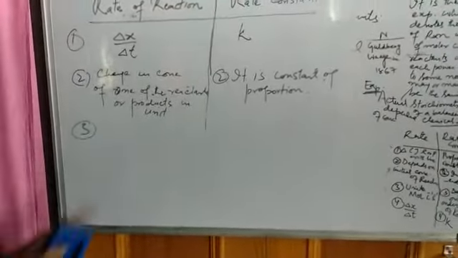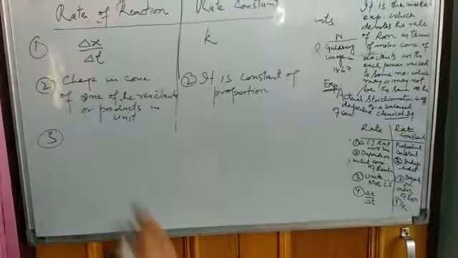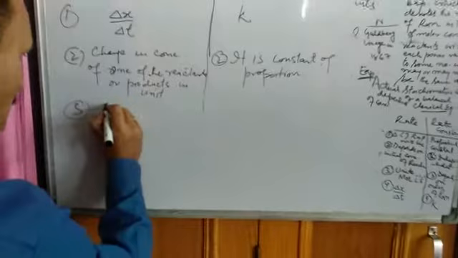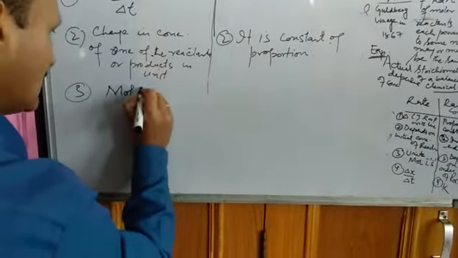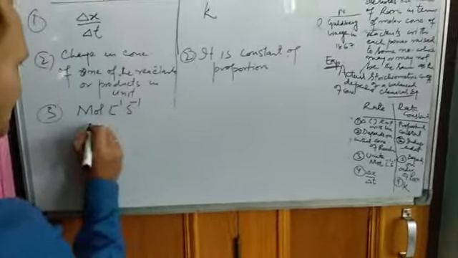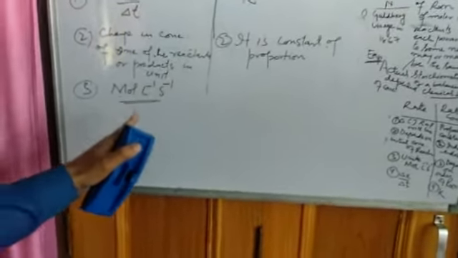Then, as far as units are concerned, the unit of rate of reaction is mole per liter per second. Sometimes it can be minutes also. This is the unit of moles per liter.